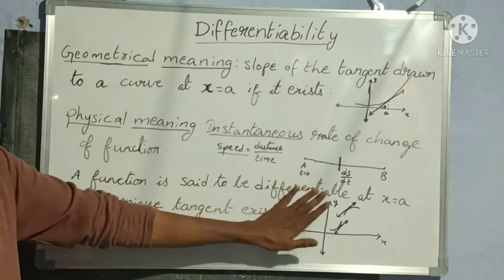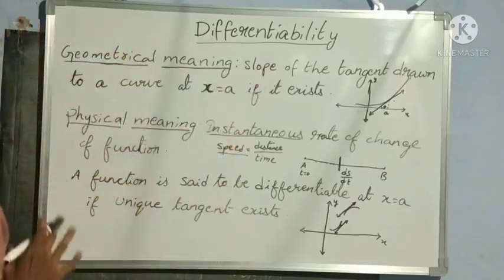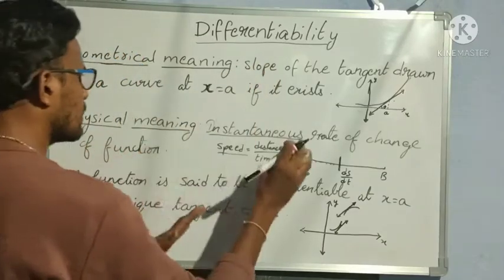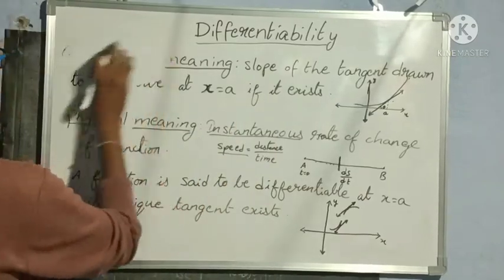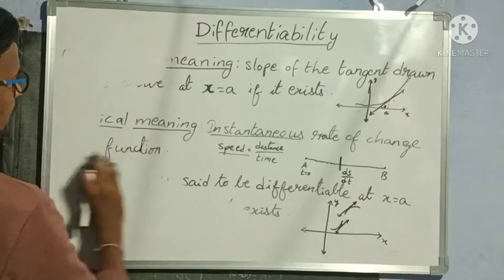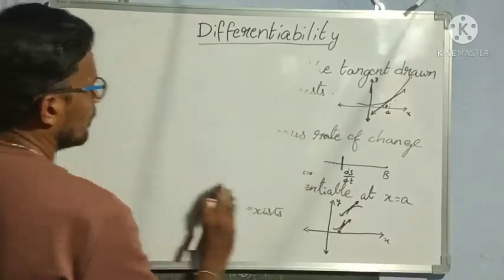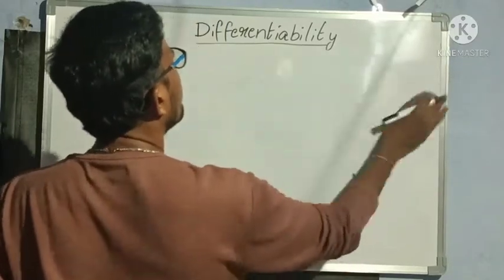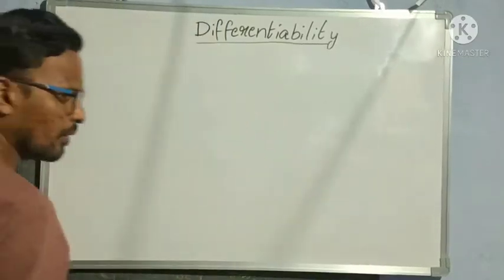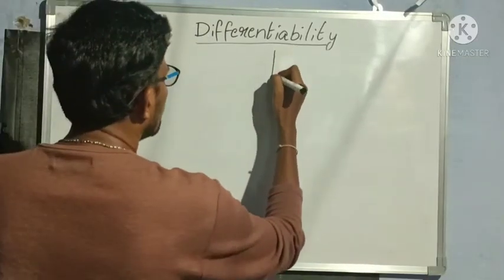Now let us see how to find the slope of a curve, I mean the slope of the tangent to a curve, whether it exists or not. So I am erasing these three meanings. First, let us know how to find the slope.